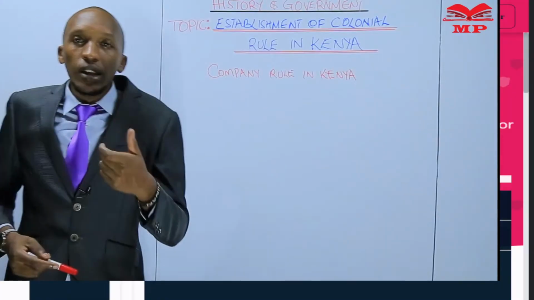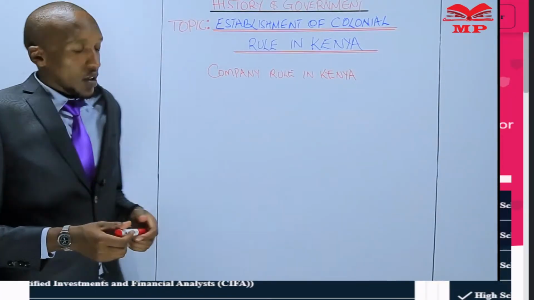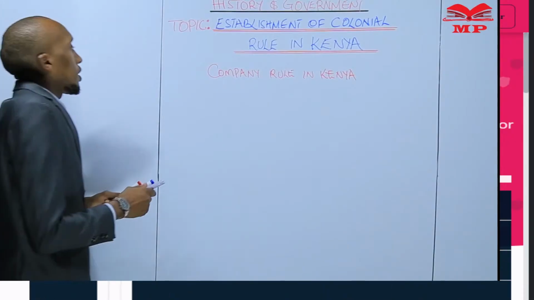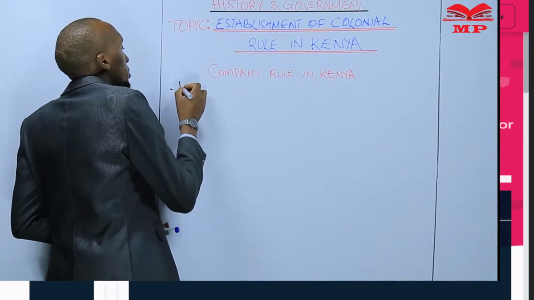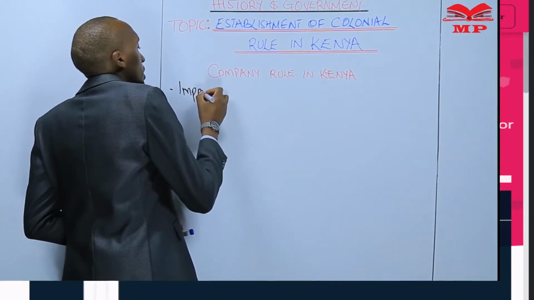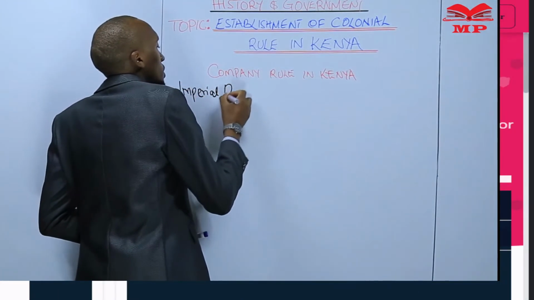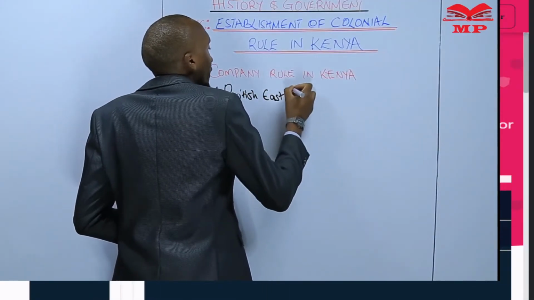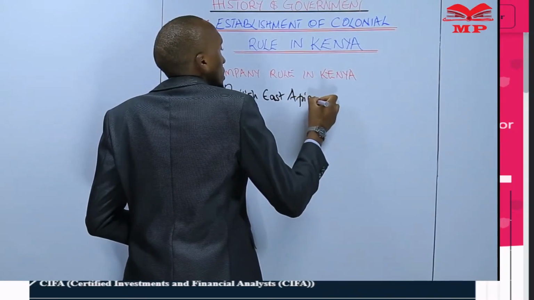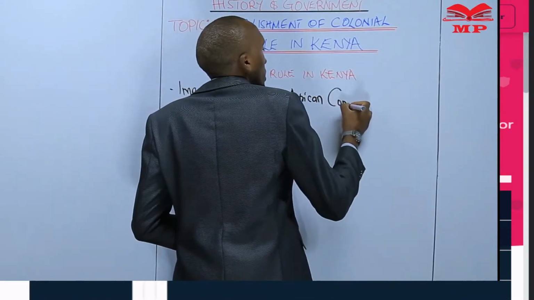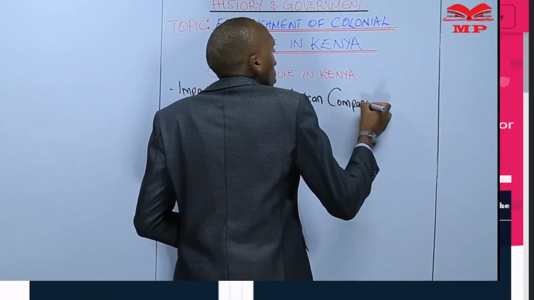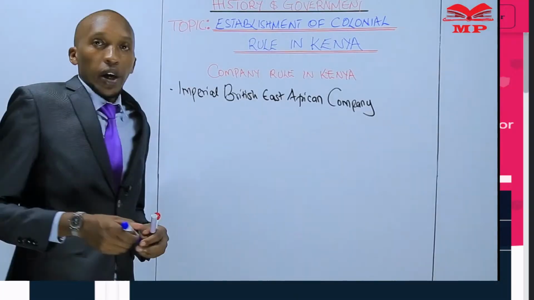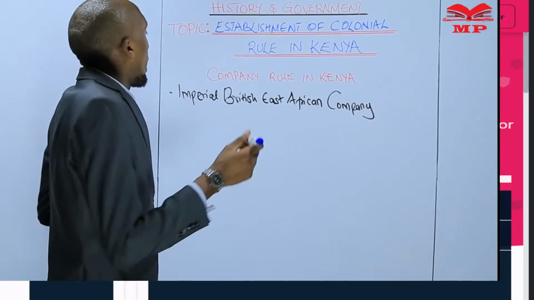And to administer that territory, companies were used. So the Imperial British East African Company was used to administer the territory that had been acquired by Britain.